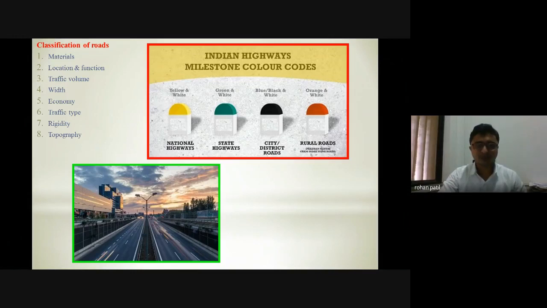Before that, I just wanted to tell you all there are milestones attached to different roads. Whenever we are going on national highways, you can see a yellow and white milestone that represents a national highway. A green and white milestone represents a state highway. Blue or black and white represents a city or district road. Orange and white represents an ODR or village road.